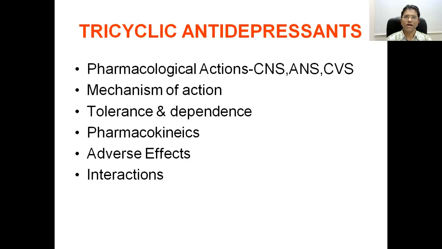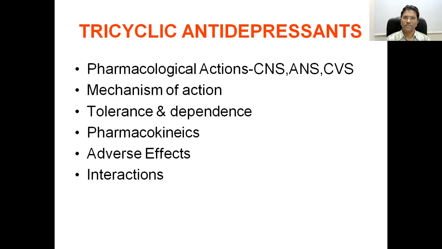Because of that, better drugs are available, and they are called the tricyclic antidepressants. As the word suggests, these are the drugs with a 3-ring chemical structure. They show the 3-ring structural configuration, and in that category we have a number of drugs.